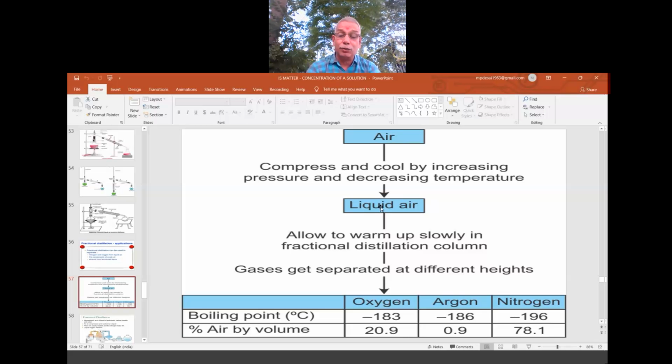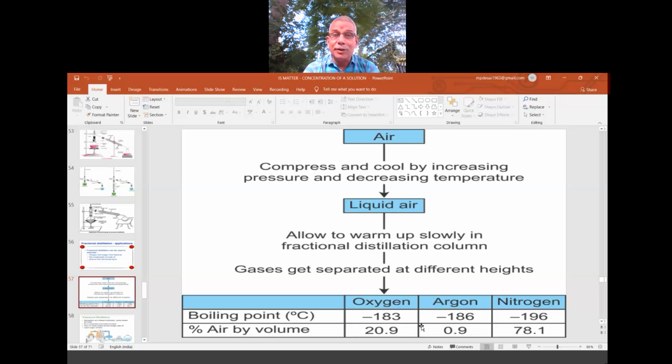Using these, depending on the difference in boiling points, since the boiling point of oxygen is minus 183, argon is minus 186, and nitrogen is minus 196, very low, the components are separated. I am using the words special techniques; a detailed study is not required here. We learn it in higher classes.